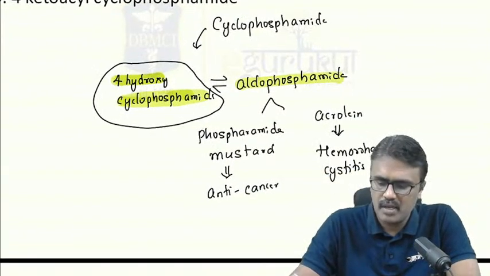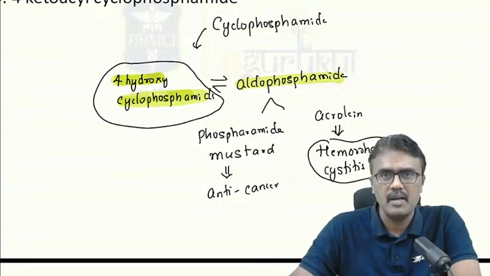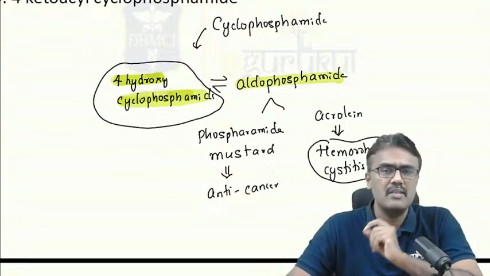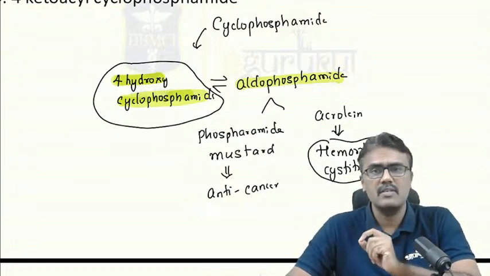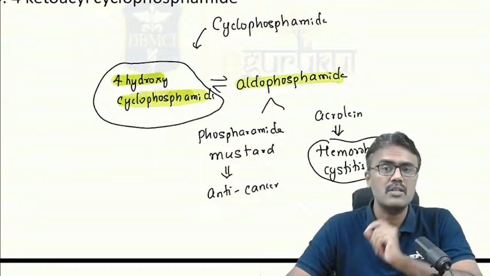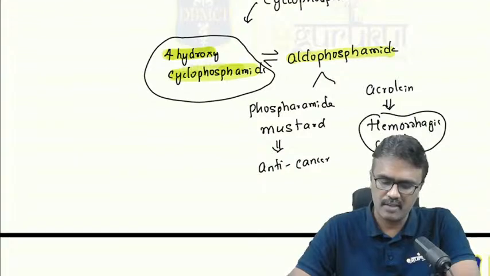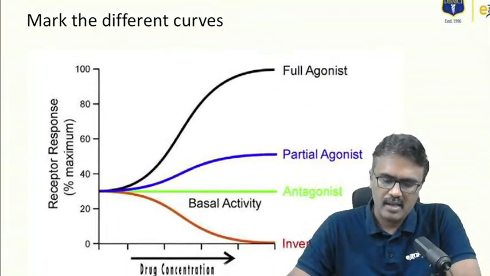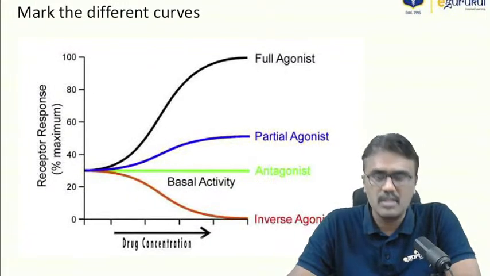It's okay. Now, how do you combat this hemorrhagic cystitis? We use a drug called Mesna. And cyclophosphamide can also generate chloroacetaldehyde in a minor quantity, but a congener of this, ifosfamide, generates chloroacetaldehyde, which is highly neurotoxic. Yes, the answer is C for this. This is the answer I got for the question from most of the students.